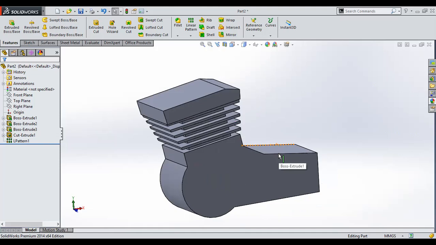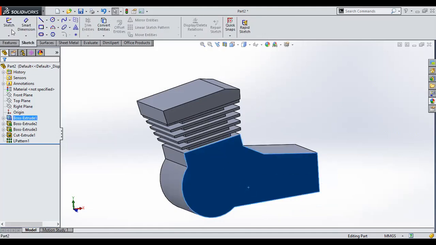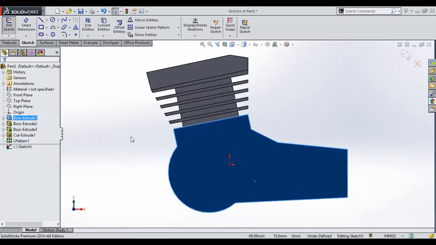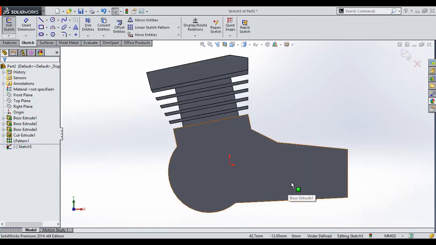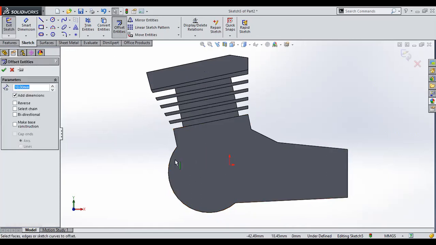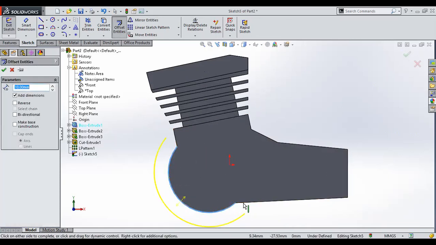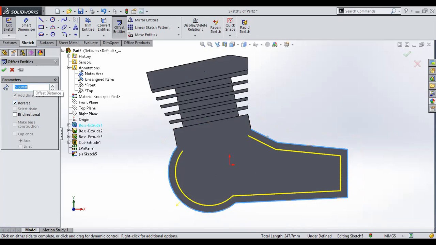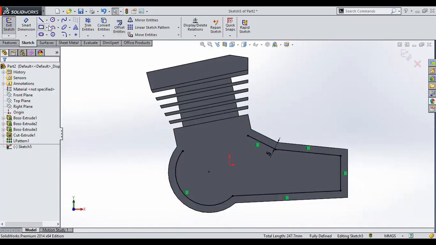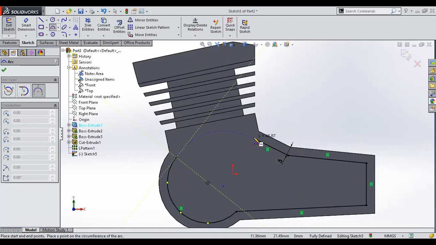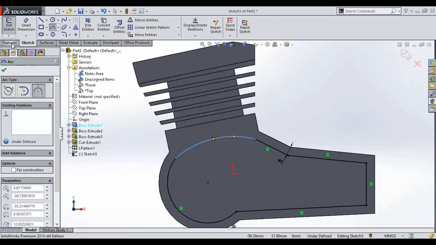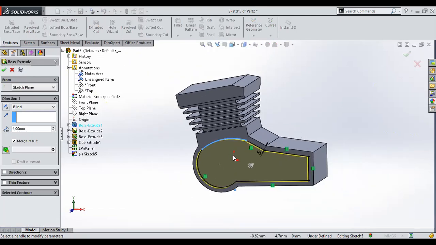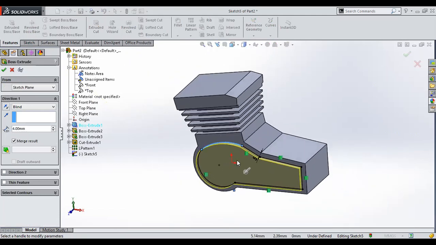Next, we need to go with the RH and LH cover. So select the face, go into sketch, Ctrl+8, and then you have to convert the whole of the boundary, right? And go with the offset command. Select the offset and select these edges like this, and then go with the reverse direction. Then provide the in-between distance. This is the offset. Then you have to close this profile, and we can go with the 3-point arc like this. So this will become my LH cover, and I can repeat the geometry on the other side to obtain the RH cover.